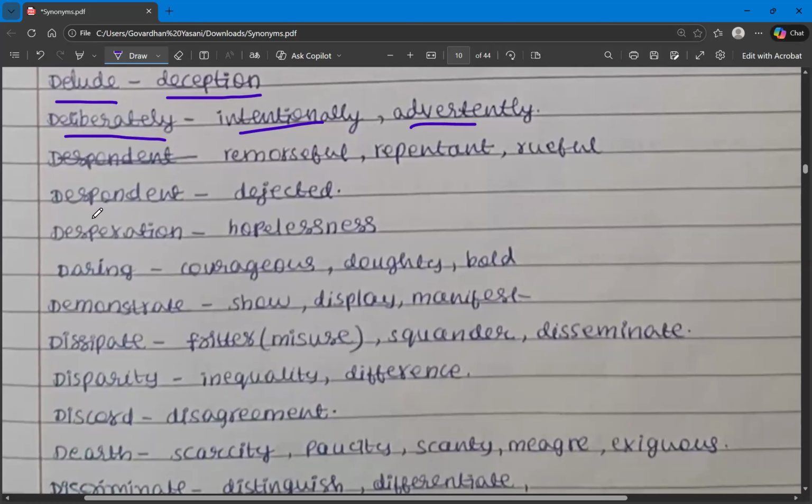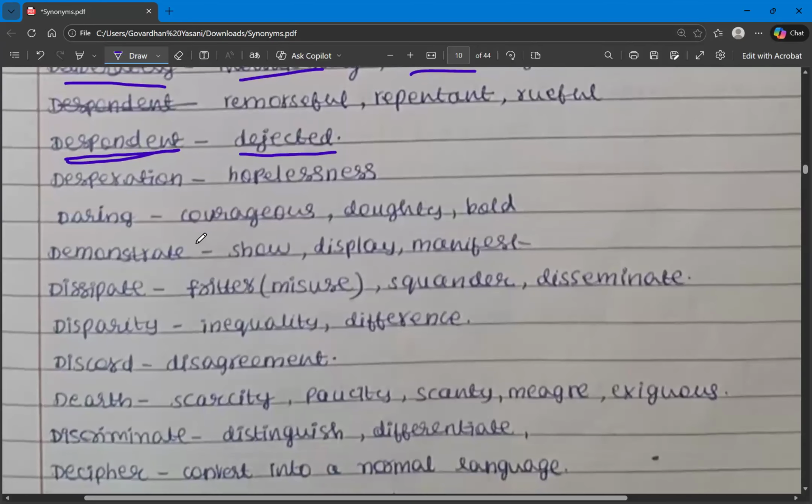And the next one is despondent. What does despondent mean? Dejected. But what is the meaning of dejected? It's like being very unhappy because you're disappointed. So you're not happy because you're disappointed about something. That is the meaning of despondent, and the synonym is dejected. The next one is desperation. Desperation means hopelessness. You're desperate for something. So that is the meaning of desperation, and the synonym is hopelessness.